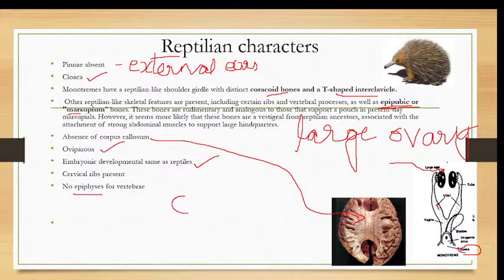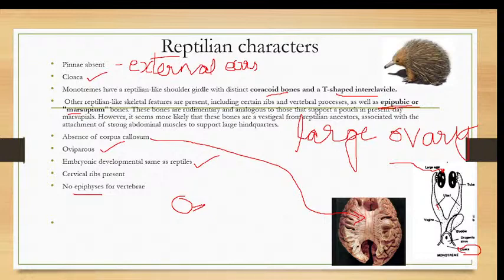The vertebra will have a small epiphysis-like structure formed as a result of ossification, and this helps in maintaining an erect posture for the organism. So it helps in supporting the weight of the individual when they are standing. That is known as epiphysis. So epiphysis is absent in the vertebrae.